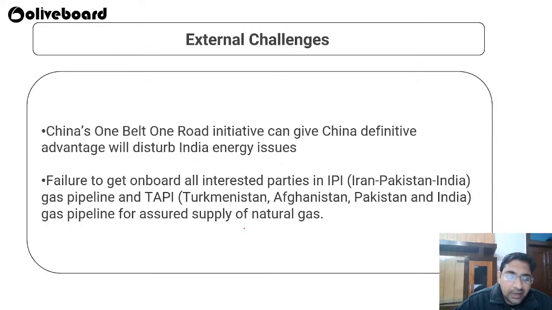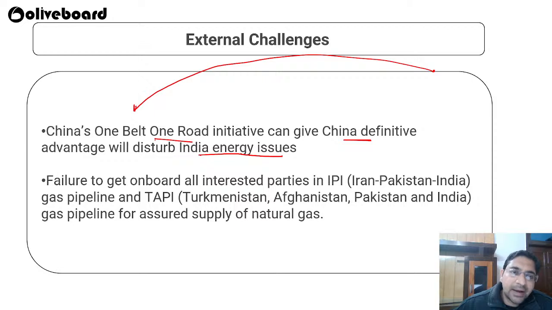Then, as you all know, China is our competitor in various other fields. China's One Belt One Road initiative, which goes from China to Pakistan, will give China a definite advantage, which will disturb India's energy issue. China is building a road towards the ports of Pakistan. Here we have Pakistan, and here we have China. So China is building the One Belt One Road initiative.